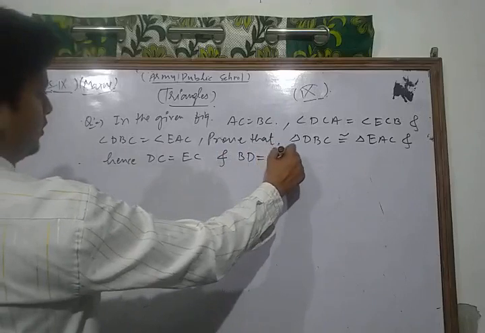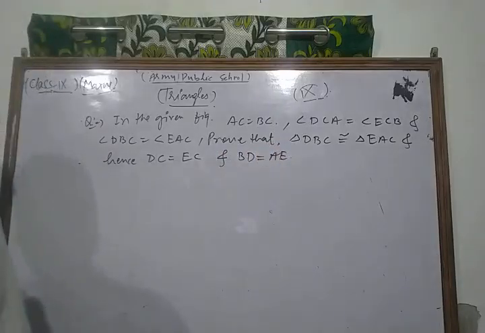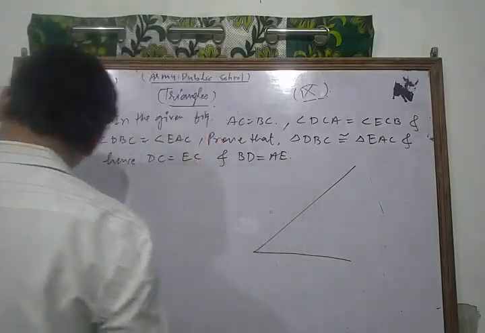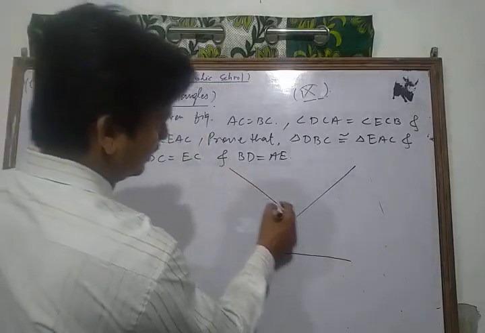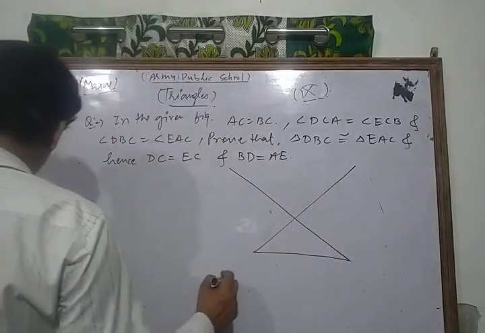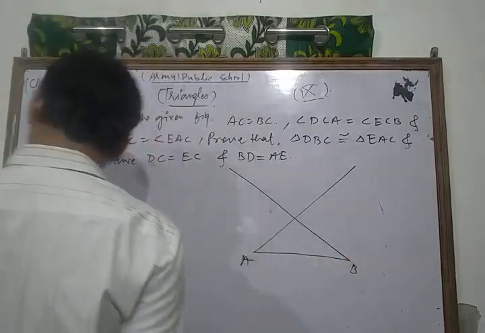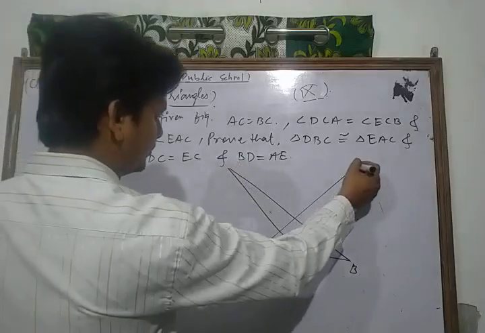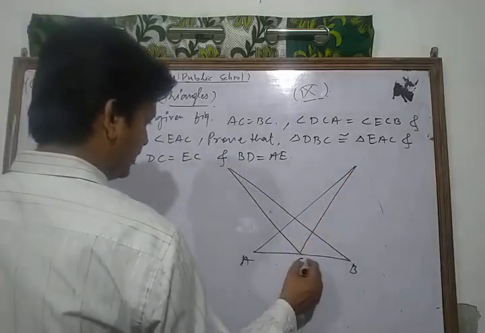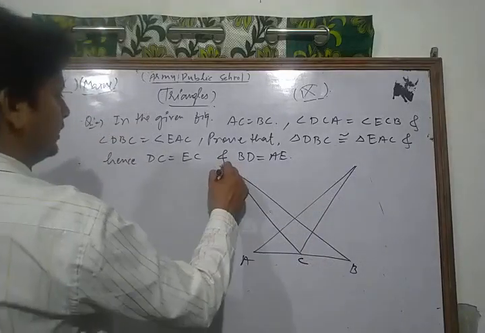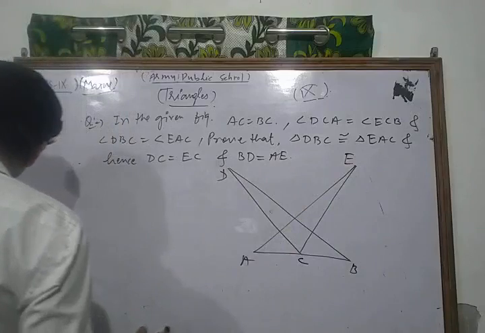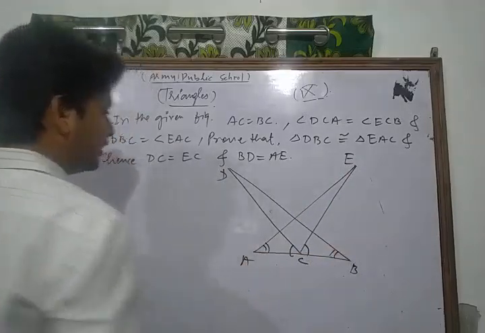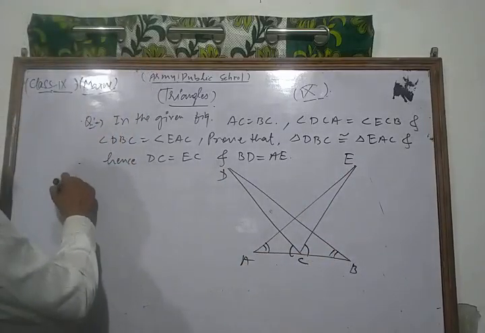AE. And your figure is this. Look at this. This is a very important question, dear students. Here A, B, this is your C, and this is D, and this is E. This is the question, and that angle is equal to that angle, and that angle is equal to that angle. This is the figure. Now let's see its solution. What is the process to solve that type of question?